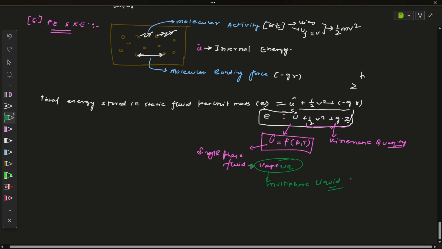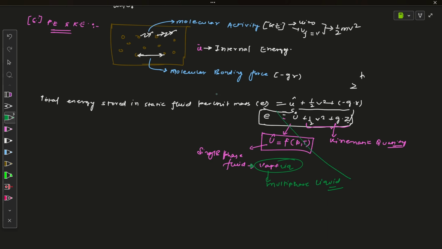Till now we have discussed all the thermodynamic properties here. In the next lecture we will learn the state relation for gases and liquids as well, that is the perfect gas equation or the perfect liquid equation. Just for curiosity, search whether a perfect liquid law is available or not, like the perfect gas equation, and be curious.